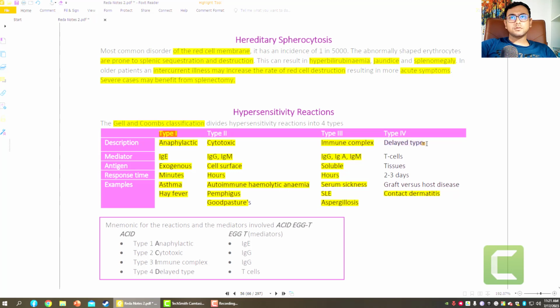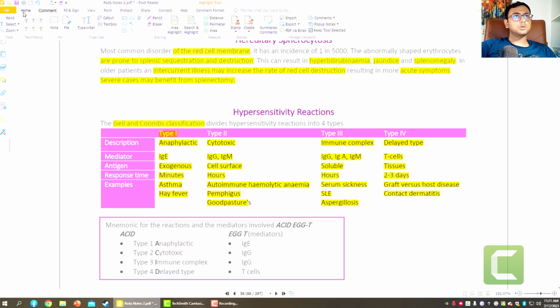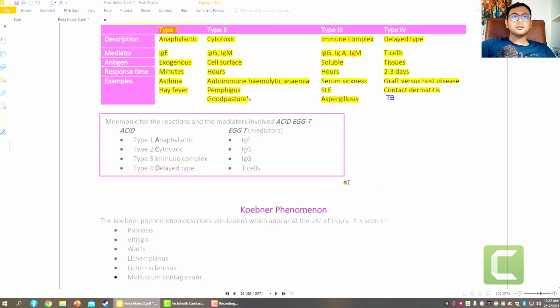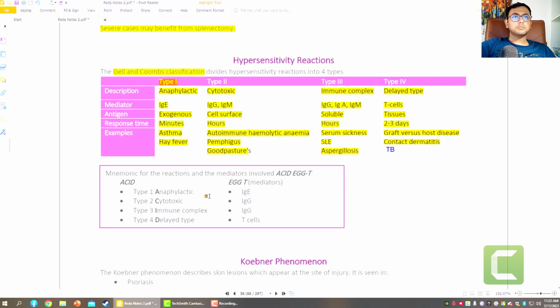Now the delayed or type 4, it is T cell mediated. It works in tissue in 2 to 3 days or later. Graft versus host reactions and also tuberculosis, TB, are examples of delayed hypersensitivity. Now the mnemonics. I think you should memorize like that, but in the exam you have studied a lot of mnemonics, and in that case the mnemonics will get mixed up with each other.